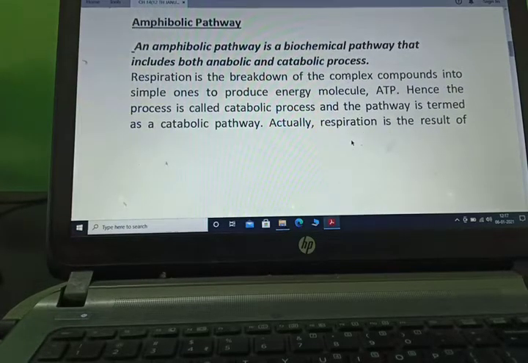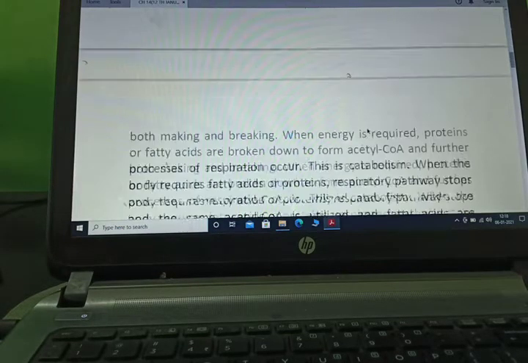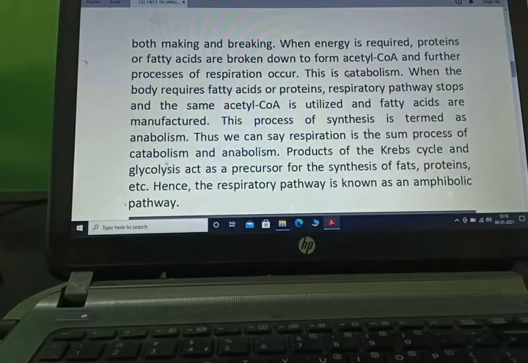Now, amphibolic pathway. An amphibolic pathway is a biochemical pathway that includes both anabolic and catabolic reactions. Respiration is the breakdown of complex compounds into simpler ones to produce the energy molecule ATP. Hence, the process is called catabolic and the pathway is termed a catabolic pathway. Actually, respiration is the result of both making and breaking. When energy is required, proteins or fatty acids are broken down to form acetyl coenzyme A and the further process of respiration occurs. This is catabolism.